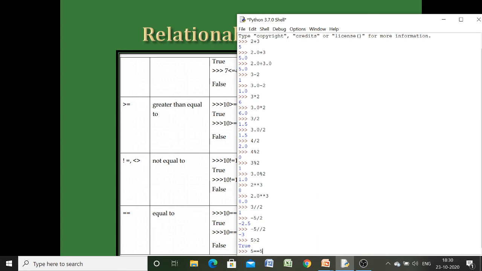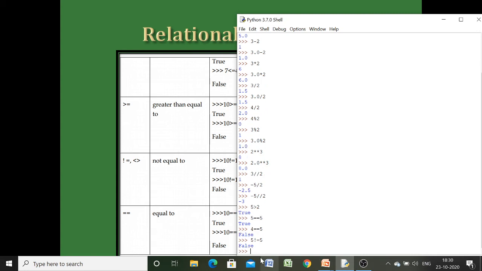So here 5 equal to 5, so it will give us true. Suppose we compare 4 equal to 5, it will give us false. If we have to compare for inequality, what we have to write is 5 exclamation mark equal to 5, so it will give us false because both are equal and we are comparing for not equal.